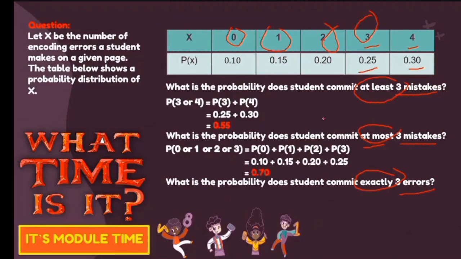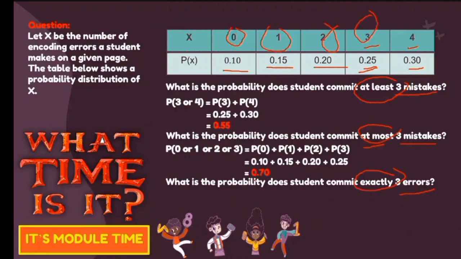And then you have to combine yung mga values natin for the probability of each value of x. So you have 0.10, 0.15, 0.20, 0.25, and all in all, you have 0.70.